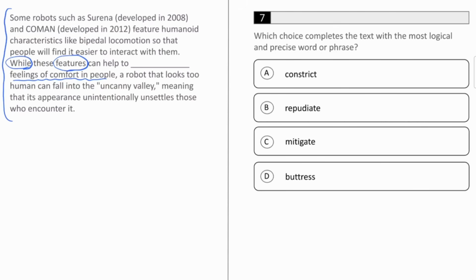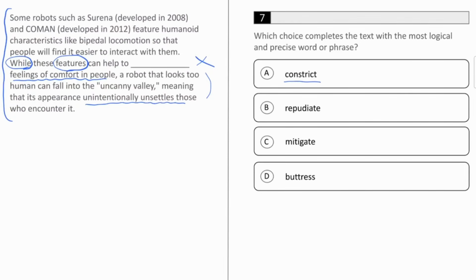And the second half of the sentence is telling us that these humanoid features can unintentionally unsettle those who encounter it. Now, to unsettle people means it makes them feel uncomfortable. But remember that the first half of the sentence is going to be an opposing idea, so it's probably going to be making them feel more comfortable. Therefore, I would predict that the word that we want in the blank is going to be something like increase or create feelings of comfort in people. With that in mind, we can move on to the answer choices.